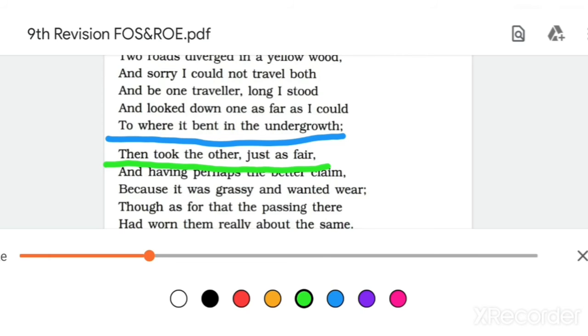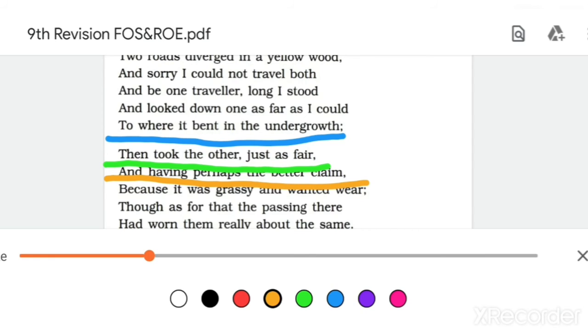You will be given the options. Figures of speech will be asked in MCQ form, so don't worry regarding that. Whatever options are given, you will find the correct answer and write it. Okay, the next line is: and having perhaps the better claim. Here we are talking about the road, and the road is again given the human quality of having a better claim, a better choice. So it is personification.